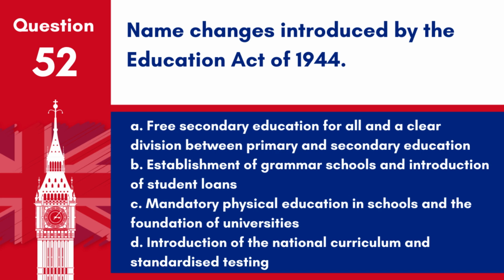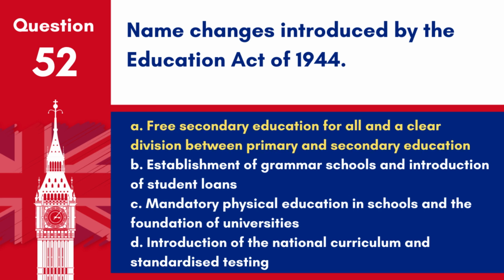A. Free secondary education for all and a clear division between primary and secondary education. B. Establishment of grammar schools and introduction of student loans. C. Mandatory physical education in schools and the foundation of universities. D. Introduction of the national curriculum and standardized testing.